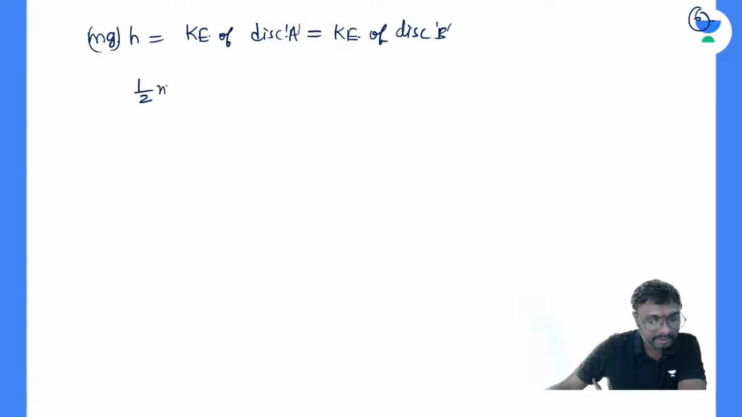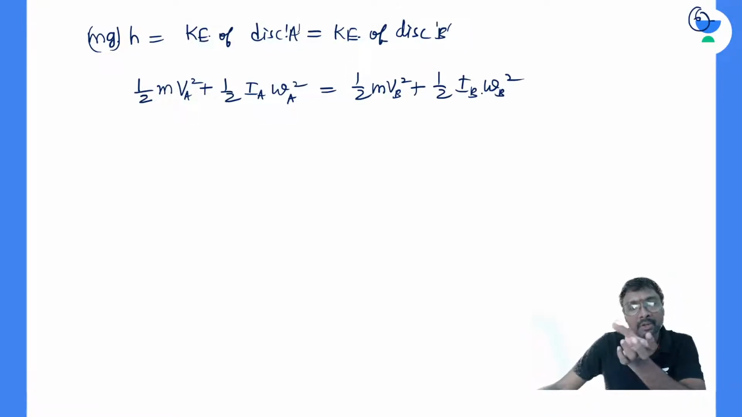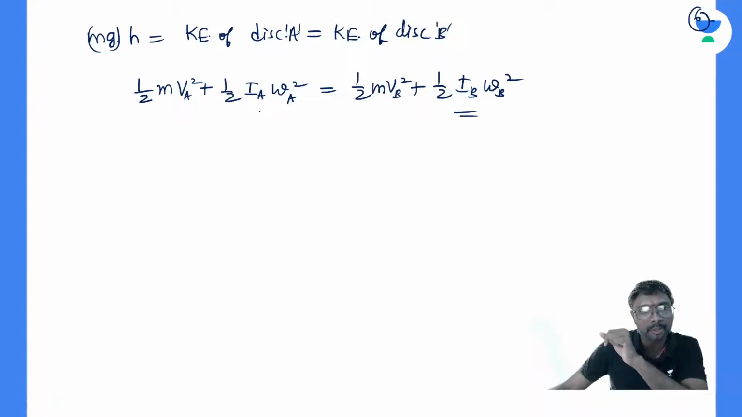Half m VA square plus half IA into WA square equals half m VB square plus half IB into WB square, if you just observe. Because it is rotating, it's not rolling. Because of rolling, this additional energy would come into the picture.